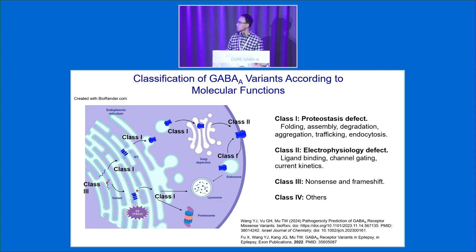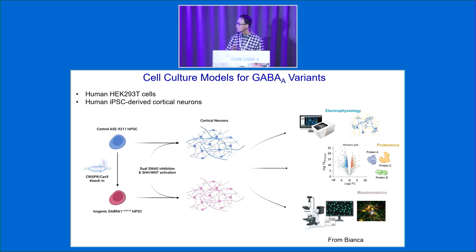function, right? The second one is the electrophysiology deficiency. This means that these variants will cause a gating deficiency, leading to either a kinetic deficiency or an agonist potency deficiency. The third one is called the nonsense mutation. These variants will cause premature truncation of the protein, therefore they don't have full-length protein for their function. All the rest go to the class 4 variants. Okay. Then this is the system we are using.